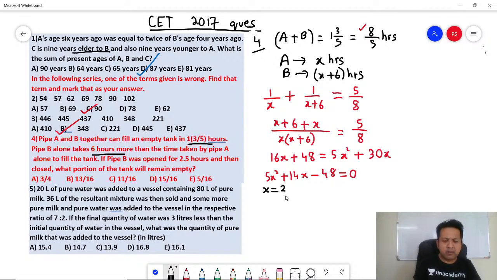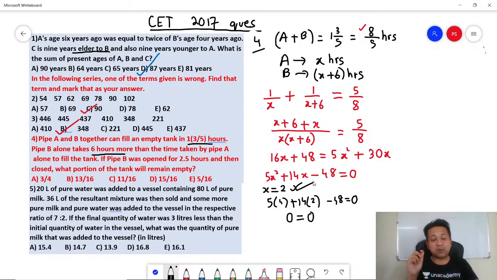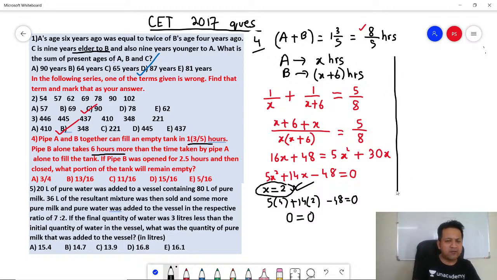What will happen? Left hand side will become 5 into 4 plus 14 into 2 minus 48. Perfect. Meaning left hand side will become 0 is equal to 0. X is equal to 2 perfectly satisfies. Hence you got the value of X. What is X? X is equal to 2.